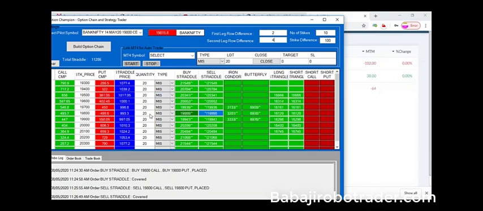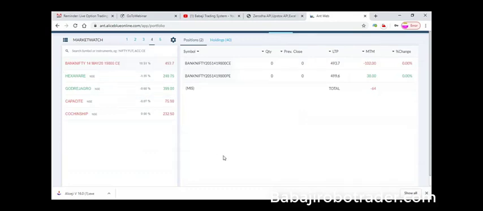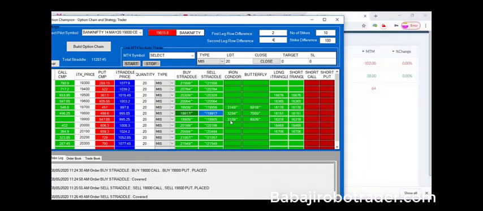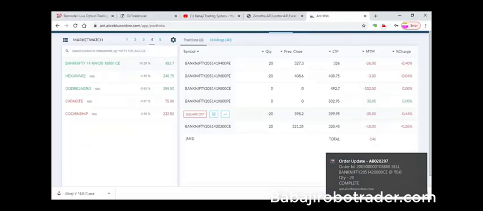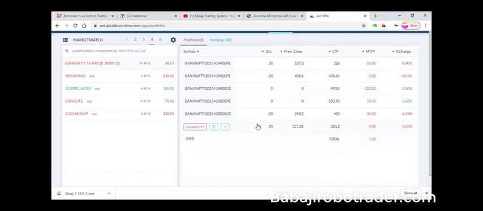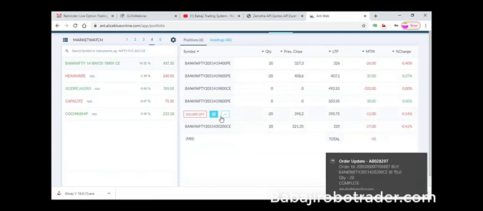That will take much time, even when you are building normal strategies. For these 4-leg strategies, it will take more than about 2 minutes. In our robo, in our Option Champion, we made it very easy. When you press this button, all the strategy will be loaded automatically. I'm just pressing this button, and we can see all 4 legs are loaded in a fraction of a second. We sold the 20,000 call, we sold the 19,600 put, and we bought the 19,400 put, one lot.